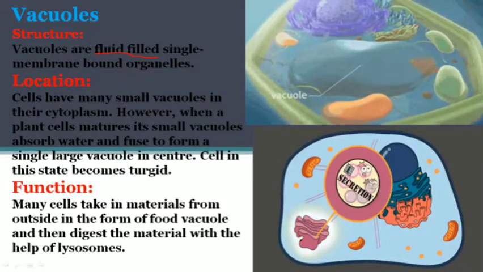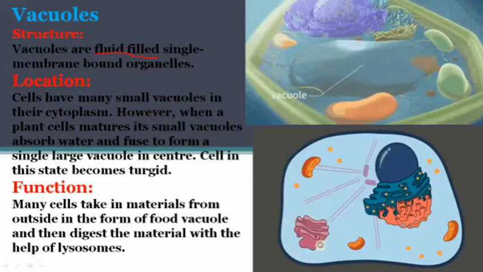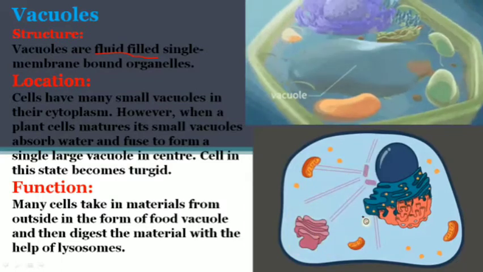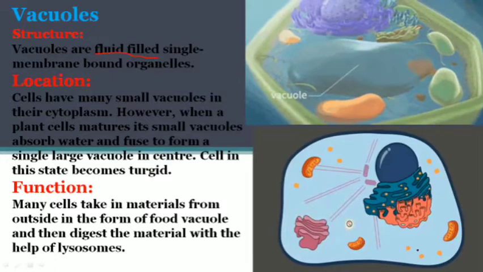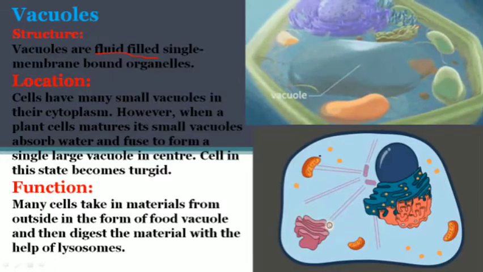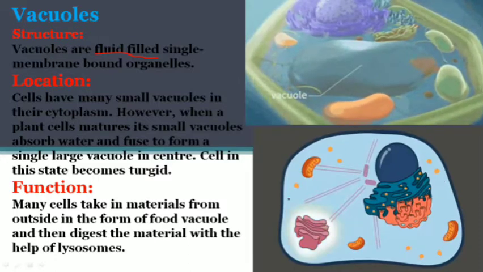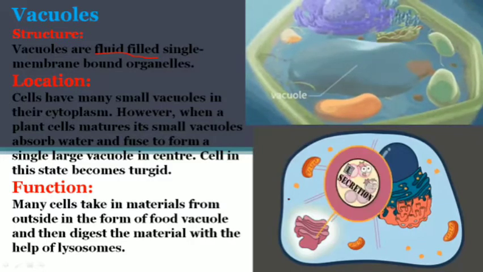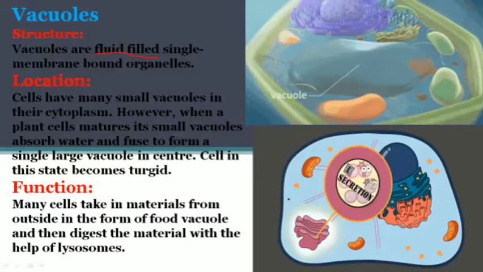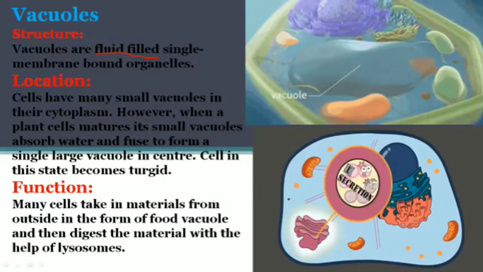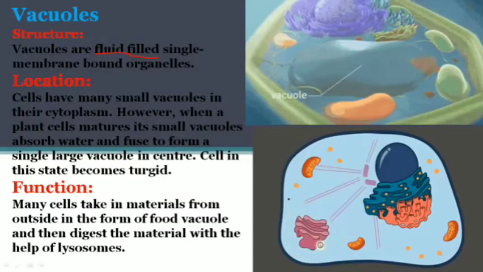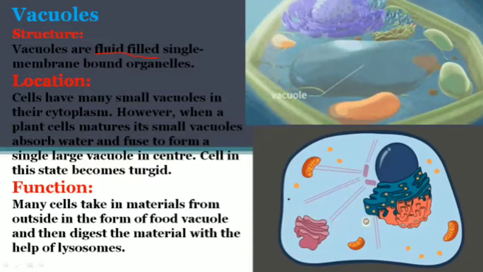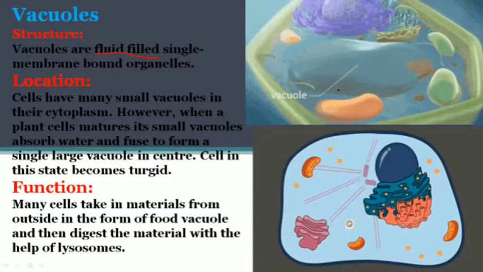This is the lysosome, but here these vacuoles are also present. There are so many of them and they are smaller in size. They hold some food material and some fluid, which are stored in the cell and required by the cell after some time or for energy production.